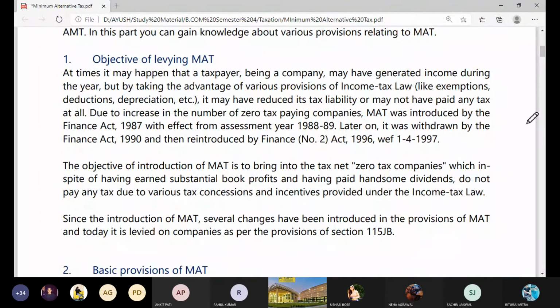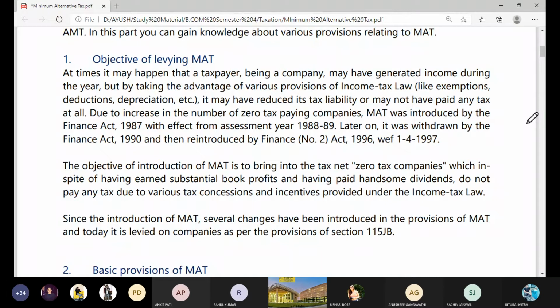Now, first of all, we wanted to know, sir, why this? We have so many provisions in taxation, so much workload, so much to remember, and again a new provision was introduced. Doesn't government believe that their normal tax systems are efficient enough to collect taxes from companies?